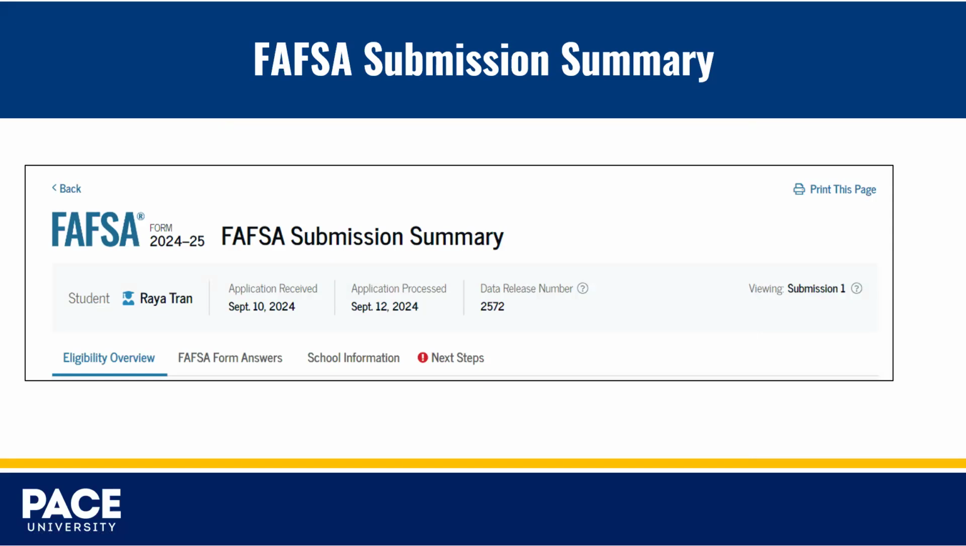The student then receives their FAFSA submission summary that's presented here. The FAFSA submission summary is broken into four tabs: eligibility overview, FAFSA form answers, school information, and next steps. At the top, the student will see information about when their form was received, when it was processed, and their data release number. They also have the option to print their FAFSA submission summary to keep for their own records over here.